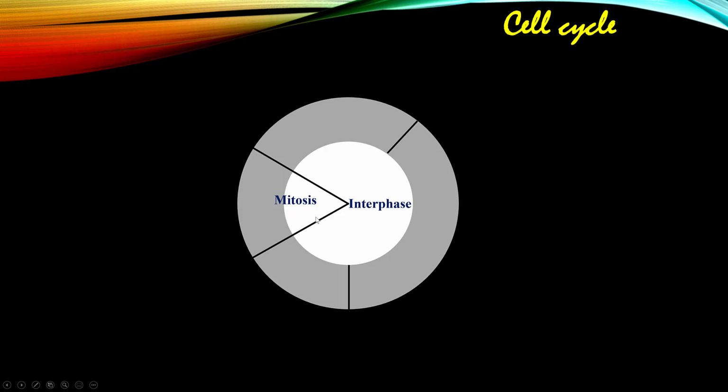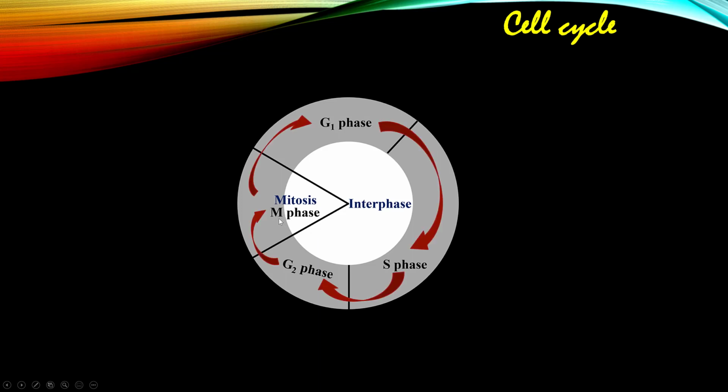Both mitosis and interphase are divided into smaller subphases which need to be executed for cell division, growth and development. Interphase consists of three distinct stages during which the cell grows, produces new organelles, replicates its DNA and finally divides. One is G1 phase, second is S phase, third is G2 phase, and mitosis consists of M phase. There is another phase known as G0 phase, or the resting state of the cell.